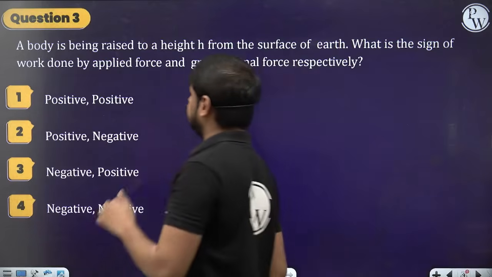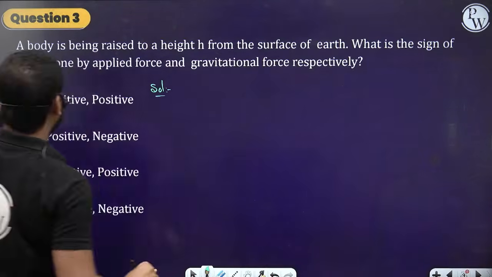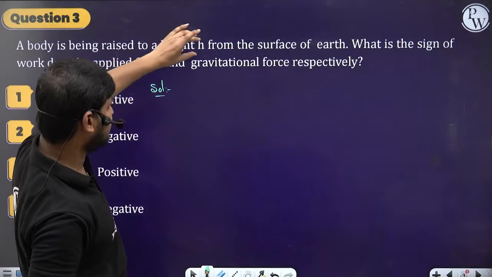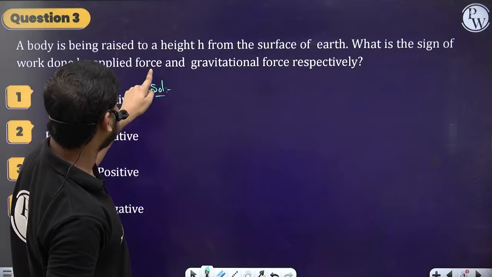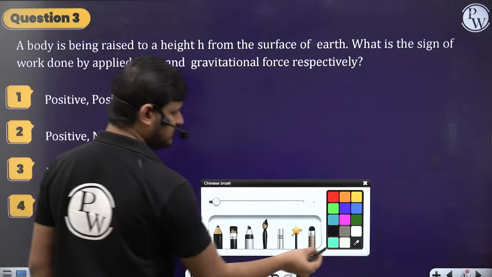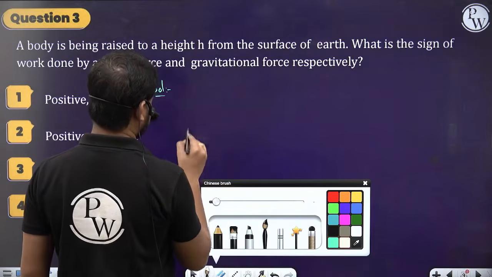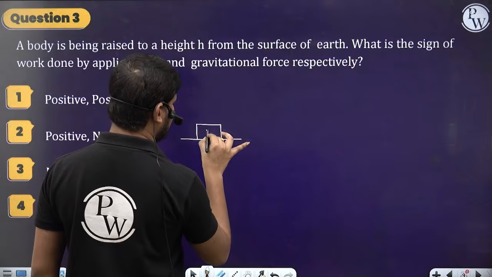Next, question number 3. A body is being raised to a height h from the surface of the earth. What is the sign of the work done by the applied force and the gravitational force respectively? See here. First, this is the earth's surface and here is a body of mass m.